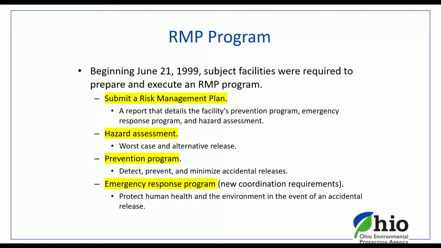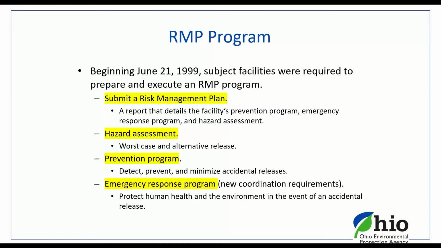What did that mean? They had to submit through US EPA's what they refer to as the Central Data Exchange. The CDX, or Central Data Exchange, is a web-based application. You can submit your RMP plan. That RMP plan is more of an executive summary that a subject facility submits about their facility's prevention program, what they're doing, what impacts them, what they're doing from an emergency response, hazard analysis, and so on and so forth.